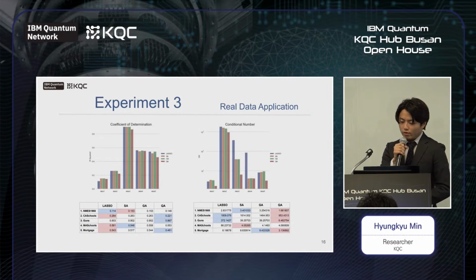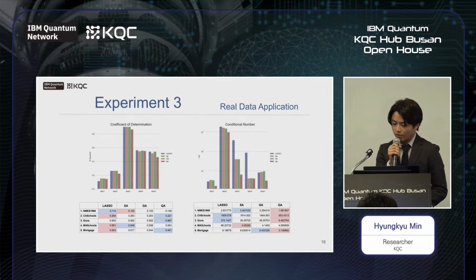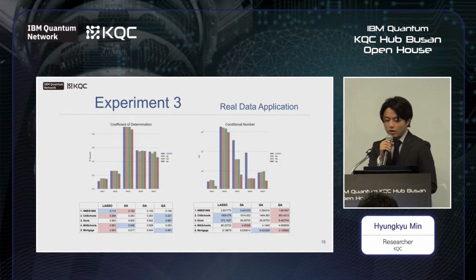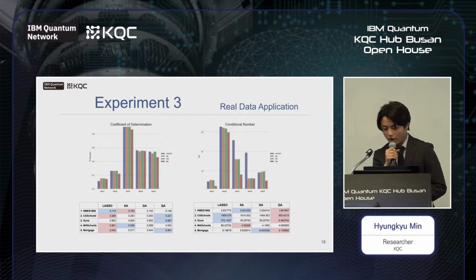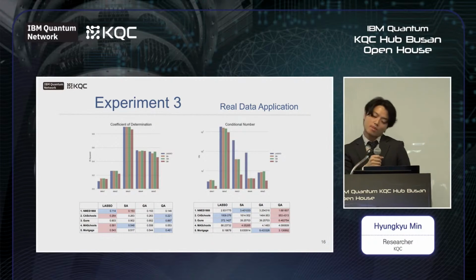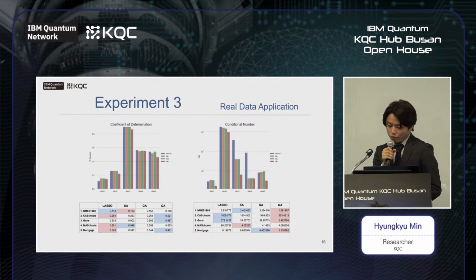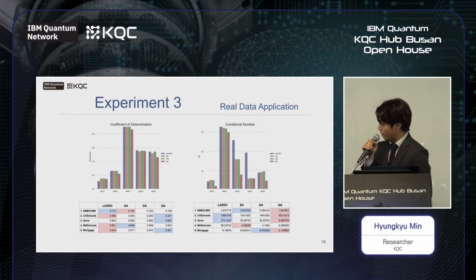Finally, we did the experiments over 5 different real data sets. It is better to be high for the coefficient of determination and better to be low for the condition number. As we can see, the quantum annealer is not that good at prediction, but good at condition numbers. Because the 2 criteria are in some kind of trade-off relation, we can regard that the quantum algorithm can find a combination good for explainability by sacrificing performance. Anyway, the results show that the quantum approaches can be used on real data too and have some advantages.